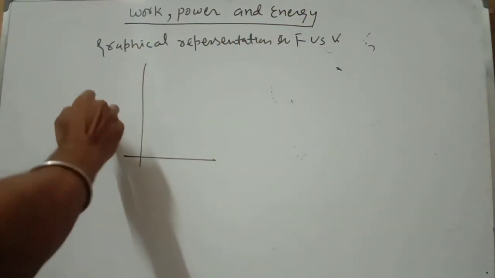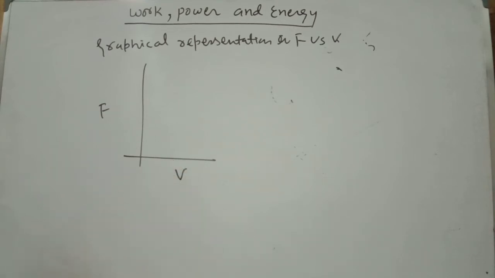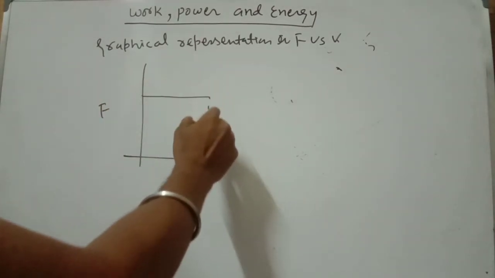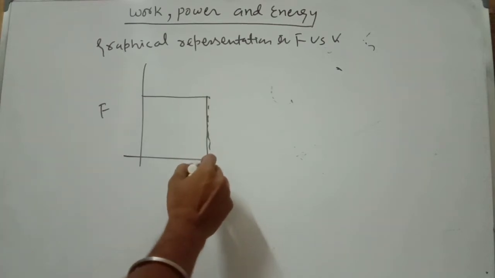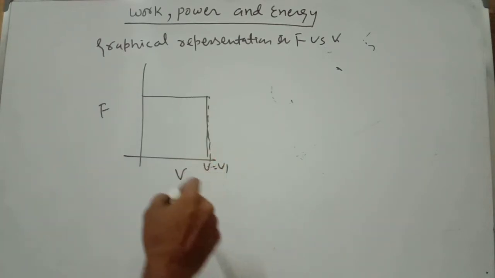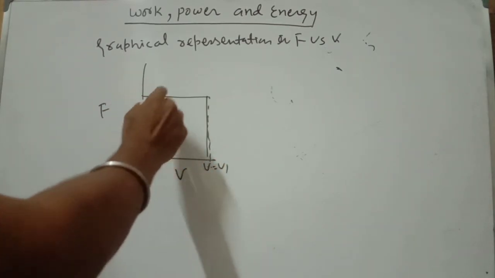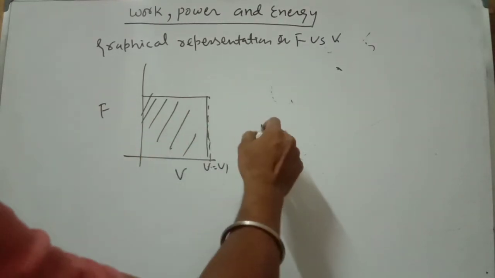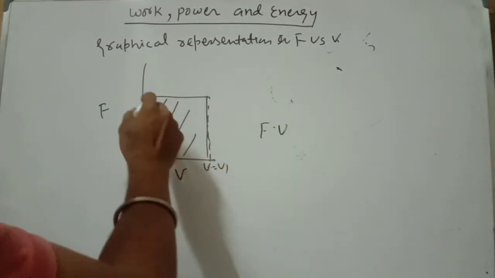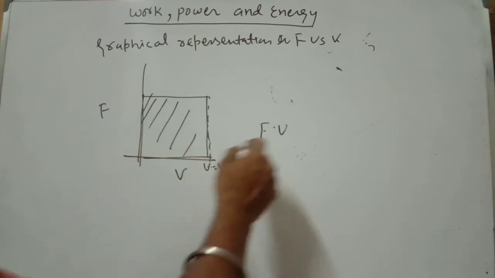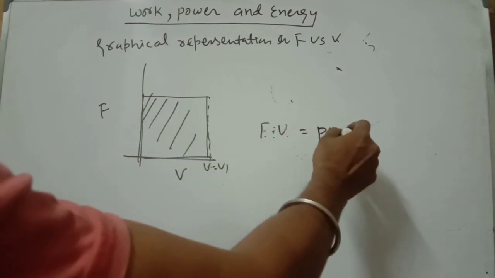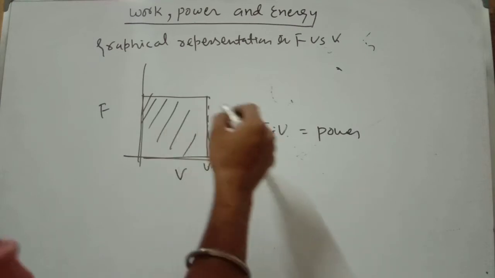Consider this one is force and this one is velocity, with a constant force till velocity v equal to v1. What is the area of this figure? It is length into breadth, so F into v. Already discussed, F into v is the power.